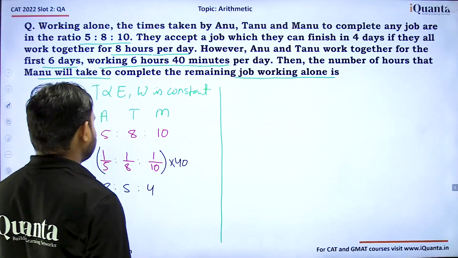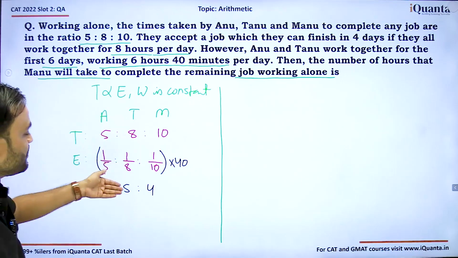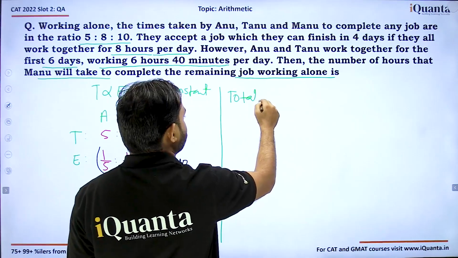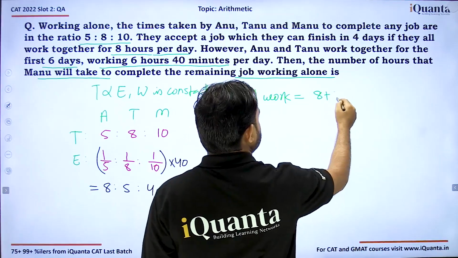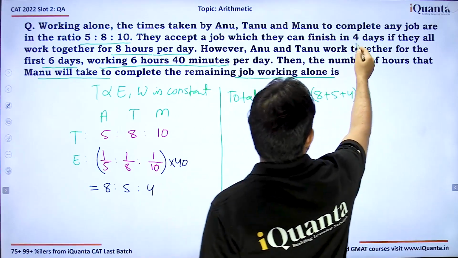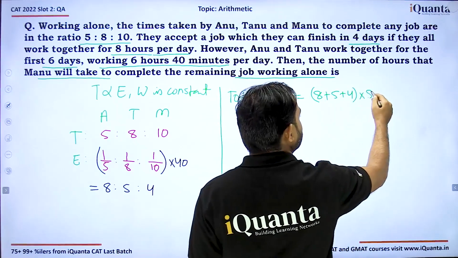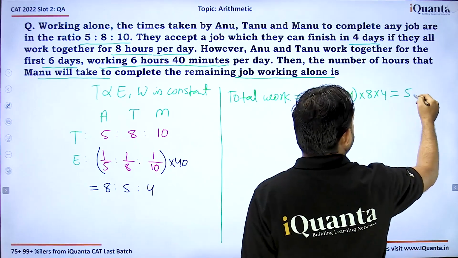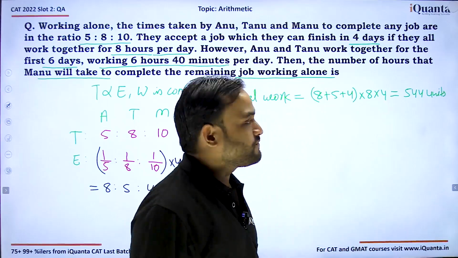So in that case, let's say Anu works 8 units of work per hour, Tanu works 5 units and Manu works 4 units. What can we say about total work? Total work will be equal to (8 plus 5 plus 4) into 4 days if they work 8 hours per day. So this is per hour work into 8 into 4. This is equal to 17 into 32, which is equal to 544 units of work. Total work is 544 units.